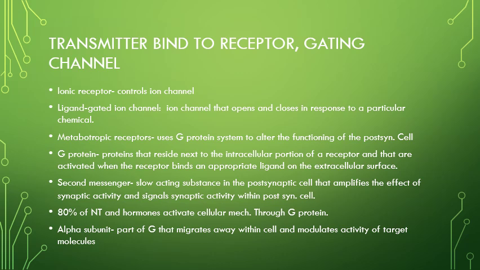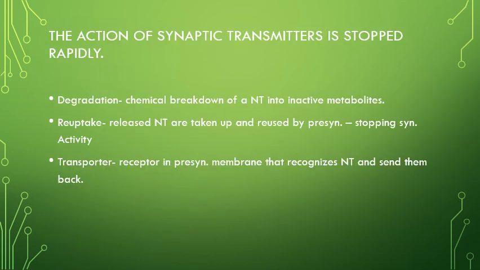80% of neurotransmitters and hormones activate cellular mechanisms through G proteins. The alpha subunit is the part of the G protein that migrates away within the cell and modulates activity of a target molecule. The action of a synaptic transmitter is stopped rapidly.